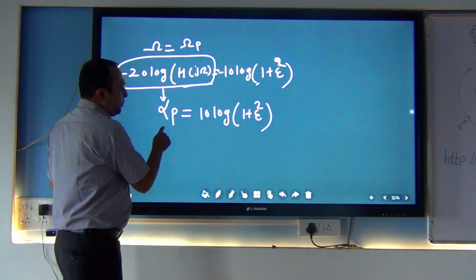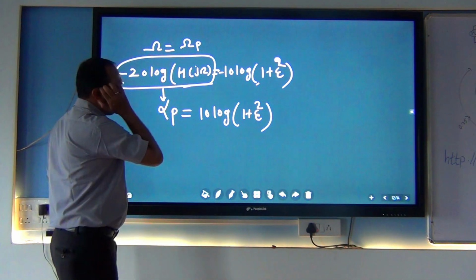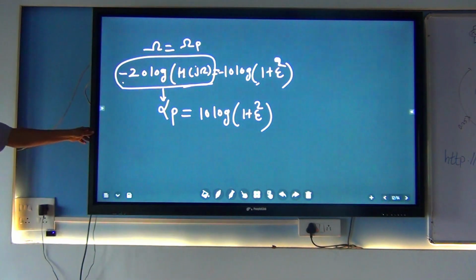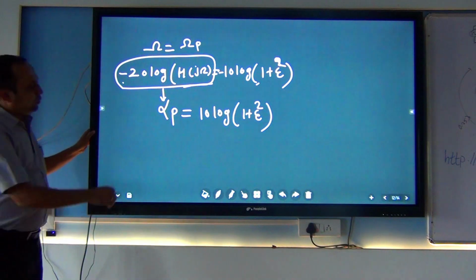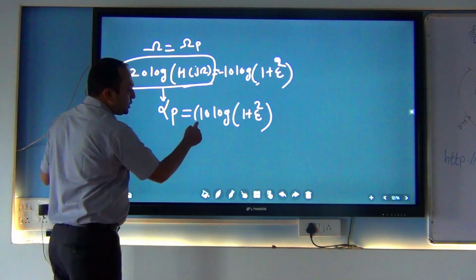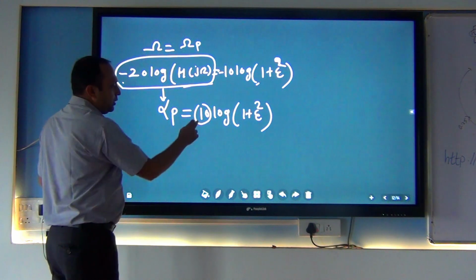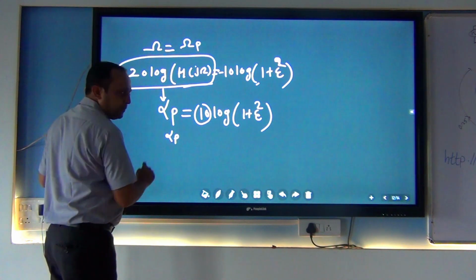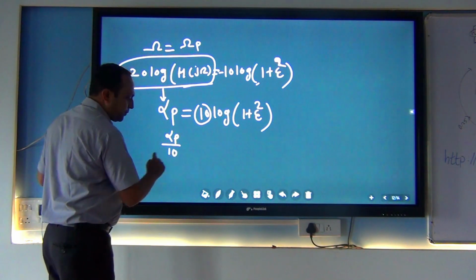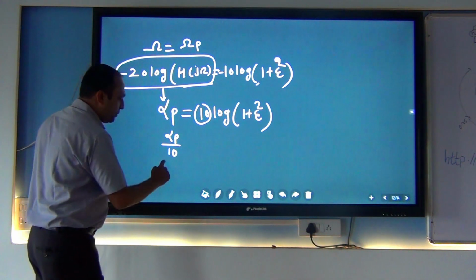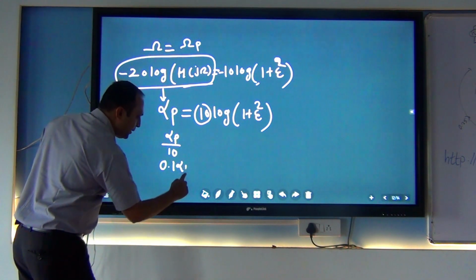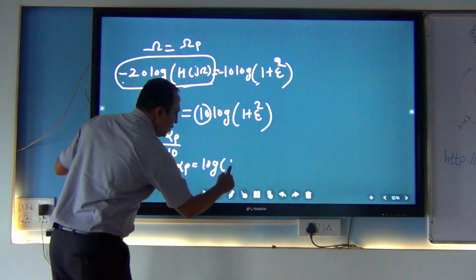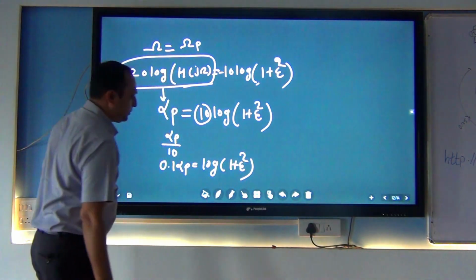So alpha p is the passband attenuation. So in passband attenuation, what happened? So this is one equation. Now I want to remove this 10. How are we going to remove it? You shift this side, so it will be alpha p divided by 10. Rather than just writing this, I am writing 0.1 alpha p. It is also correct. Log of 1 plus epsilon square.